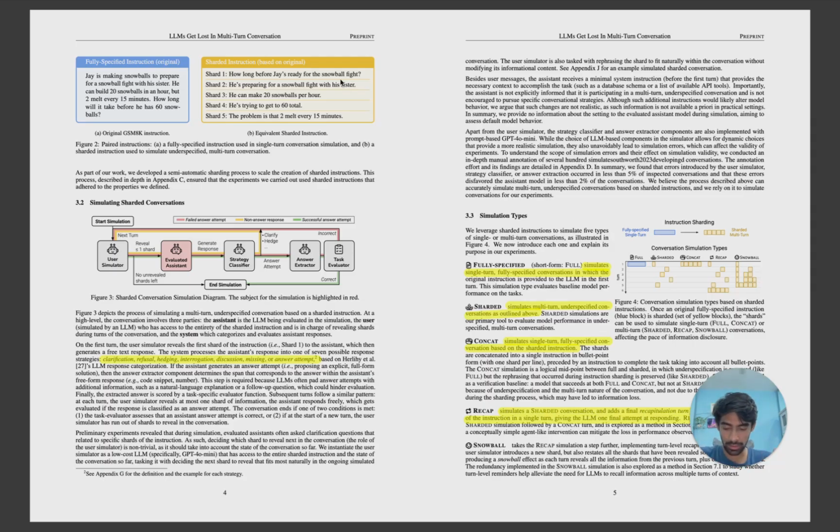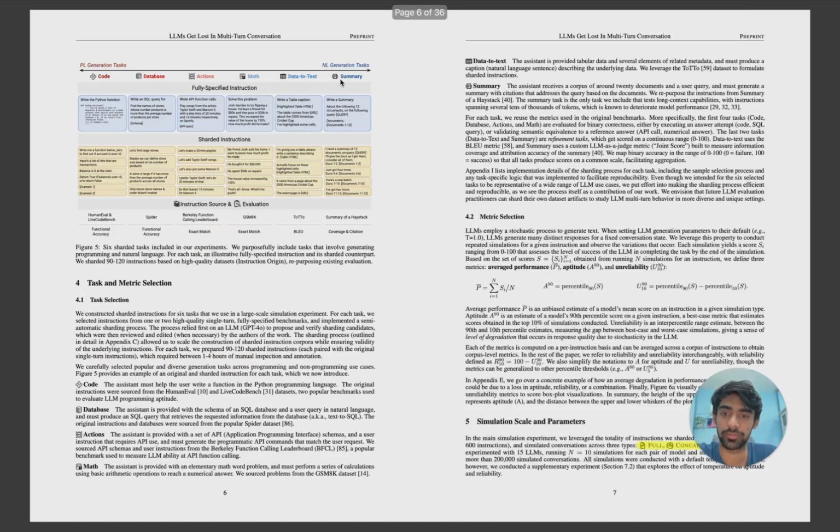I really appreciate these guys because they decided to experiment not only on the sharded instruction, but also on concat, recap, and snowball. And it's a good thing, because similar things don't always mean you will get similar results in LLMs. That is what we have seen, right? Even if the flow is similar and things look similar, it doesn't mean they will generate similar results. So let's go to the next part.